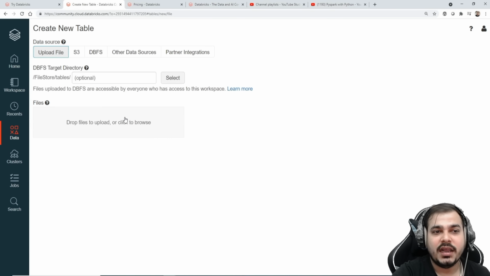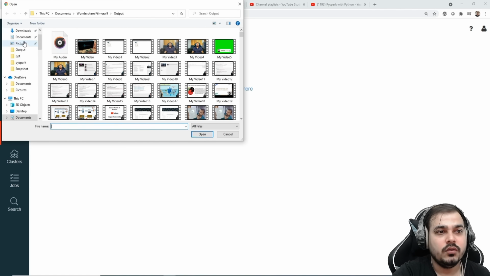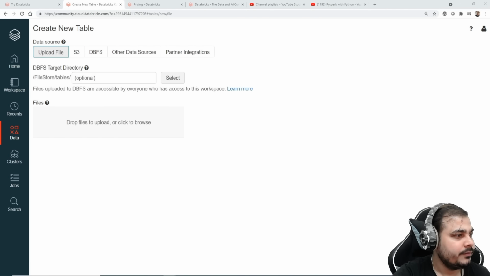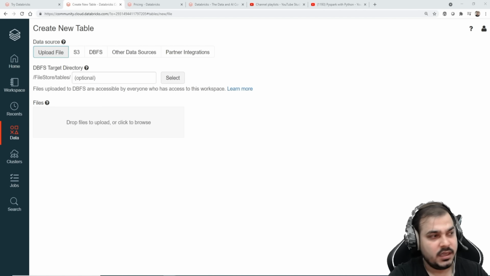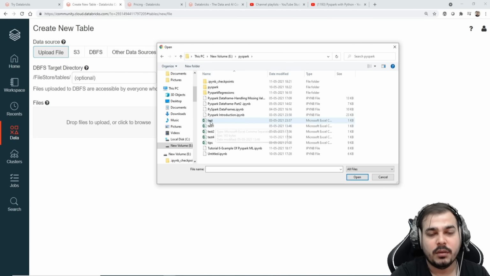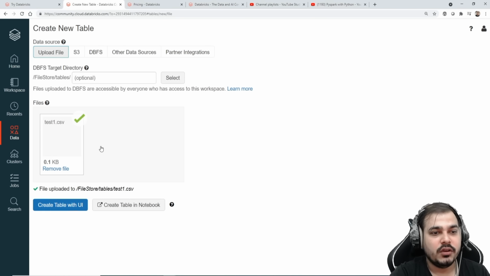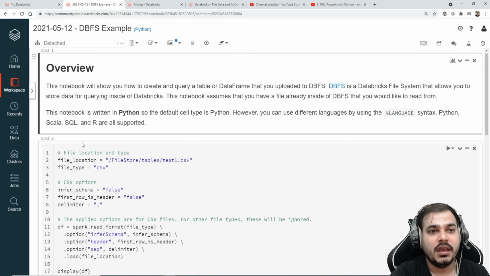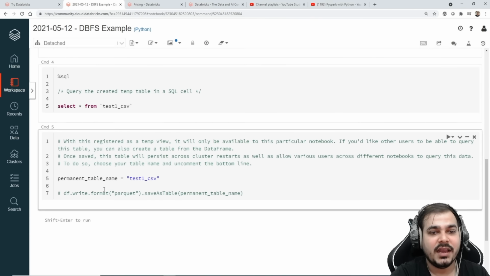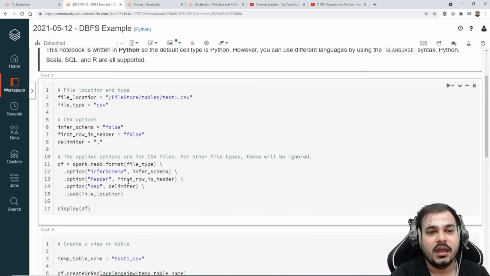Now what I'm going to do is click over here and try to upload a data set. Let me just upload a data set. I'll go to my PySpark folder. So here is my PySpark folder. I'm just going to upload this test data set. Now here you can see that the data set has been uploaded. Now it is saying create table with UI, create table in notebook. Suppose I click this, here you will be able to see the entire code to basically create a table in the UI.